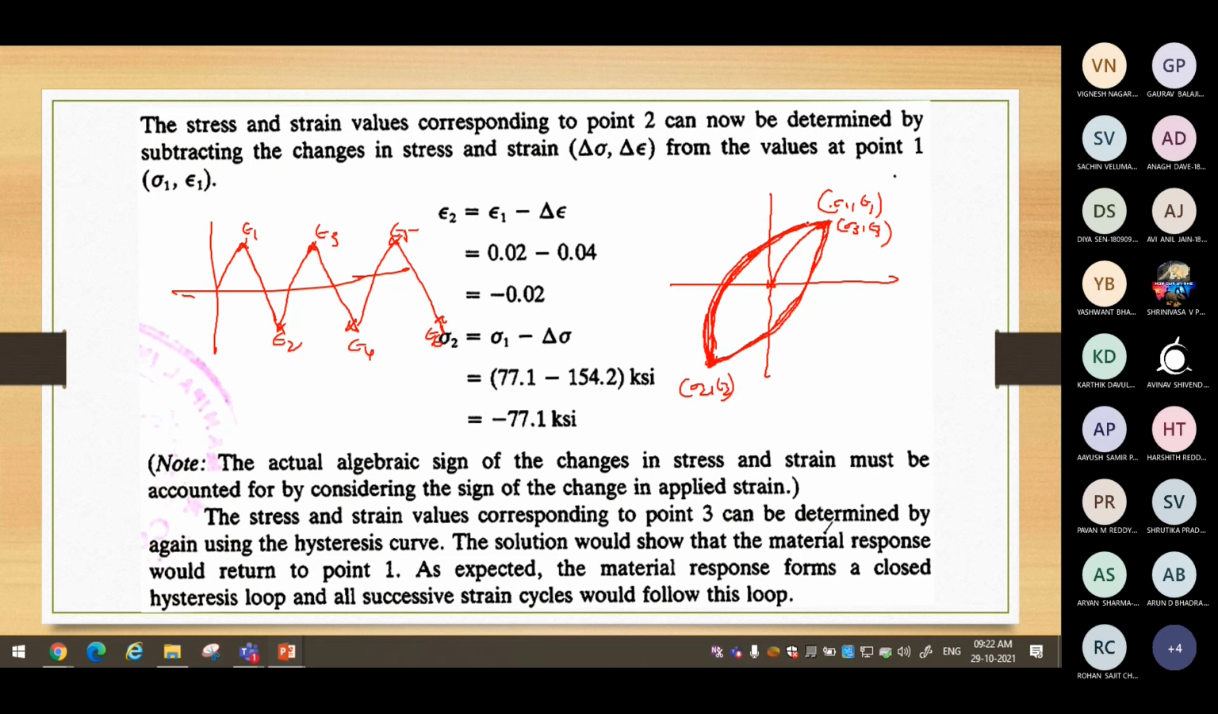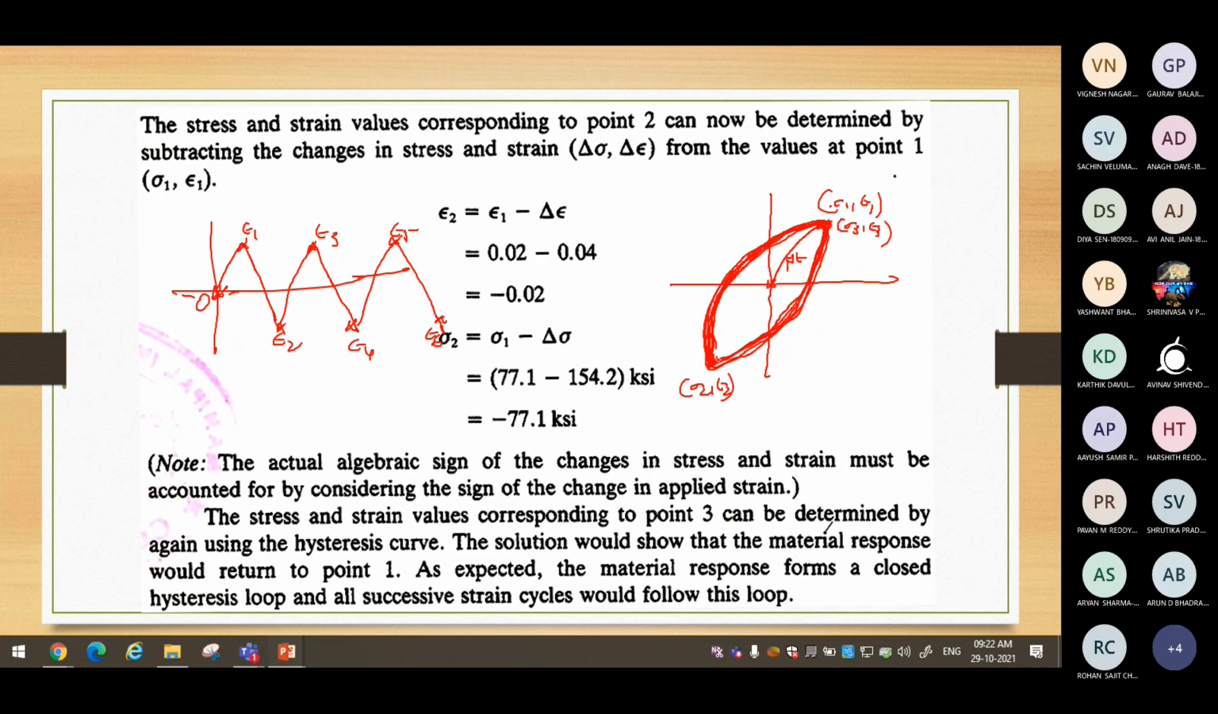So you can draw this diagram at the end once you solve. This is the stress strain response every time. The material only loops in this path. This is only for the first time, when you pull from 0 to that particular value.